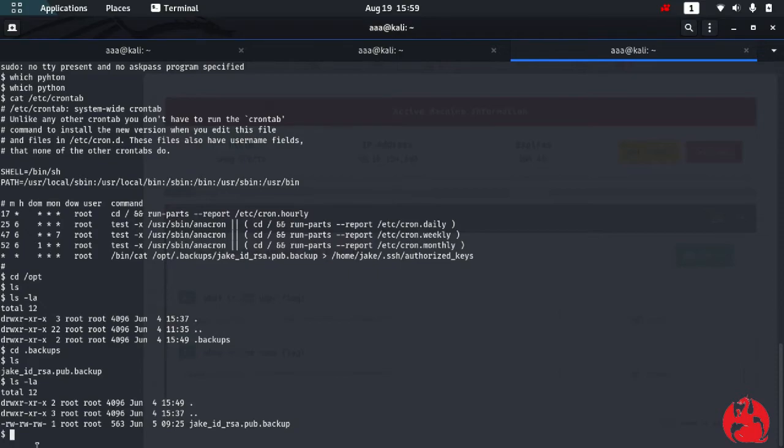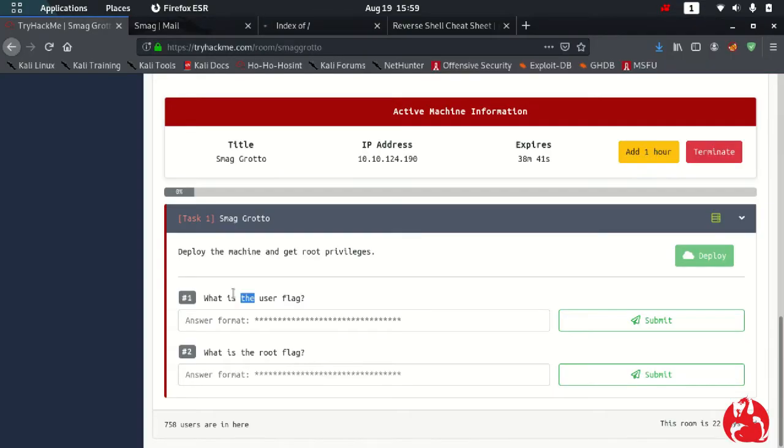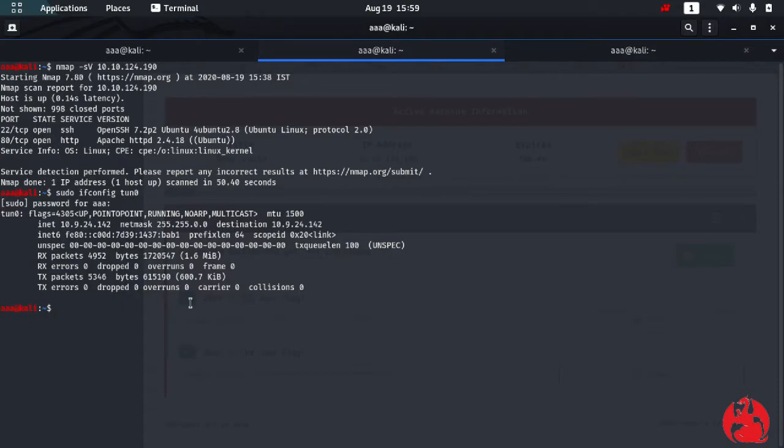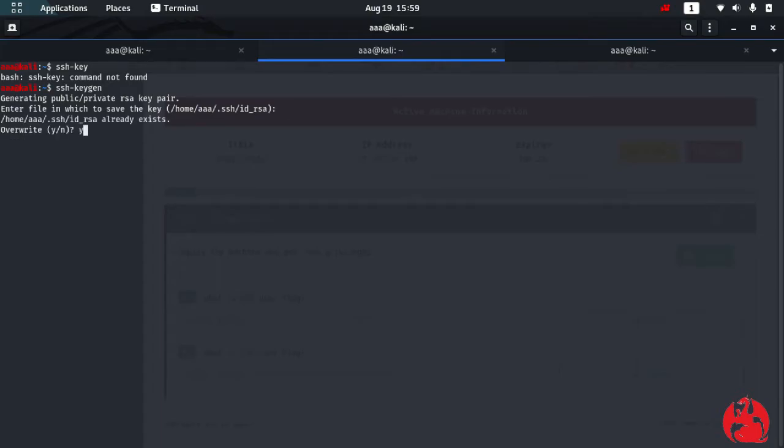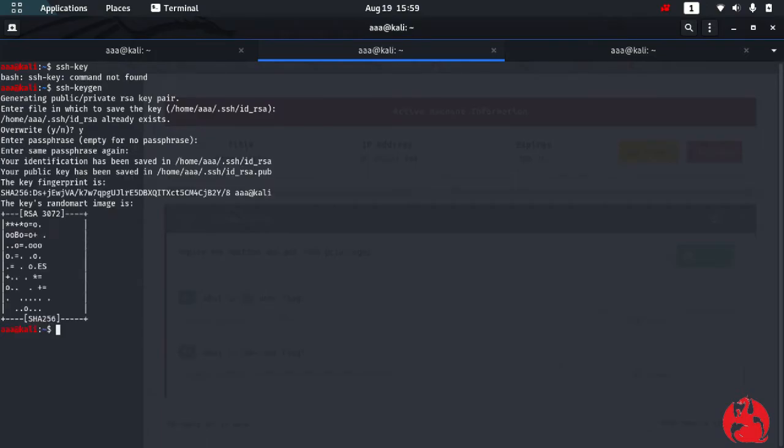Cool. So what I'll do is that I'll generate my own key pair, ssh-keygen. Okay, so I've generated my own SSH key.